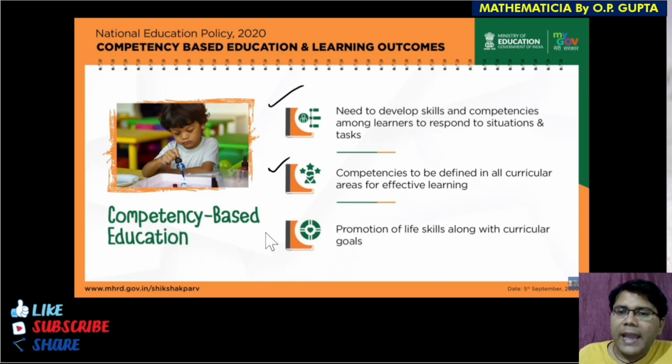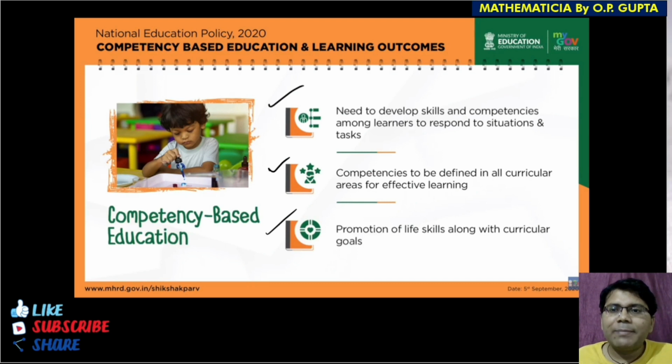Promotion of life skills along with curricular goals. You all know the motive of education as of now has been only to earn grades and to be promoted to the next class. But from now onwards, promotion of life skills along with the curricular goals will be the motive of this new competency based education.